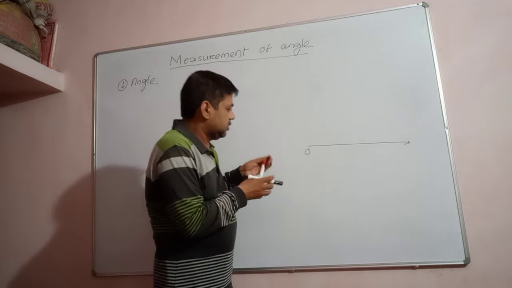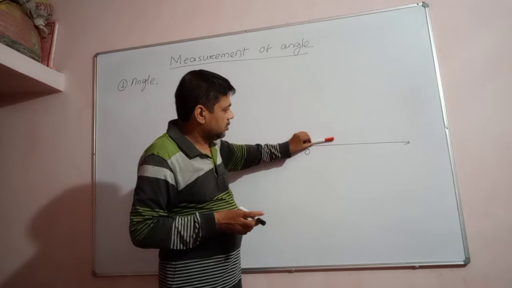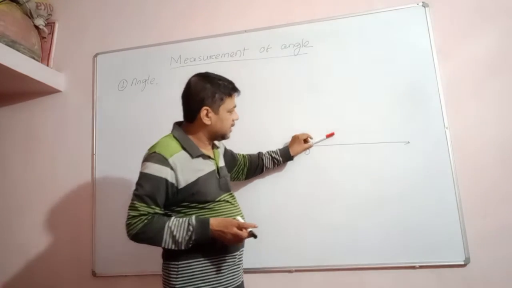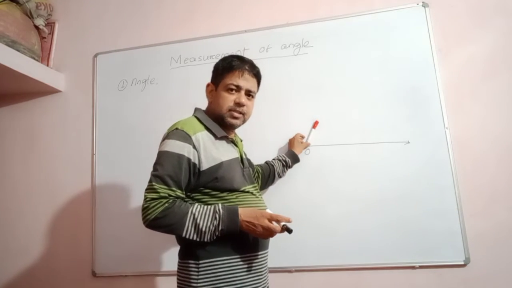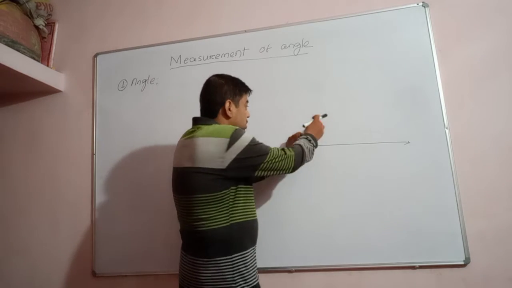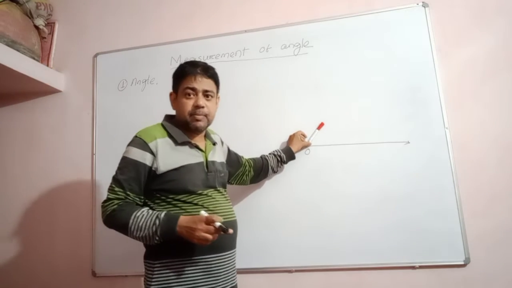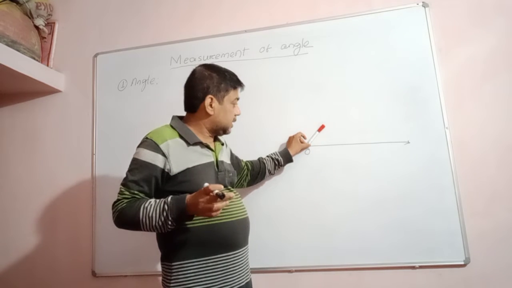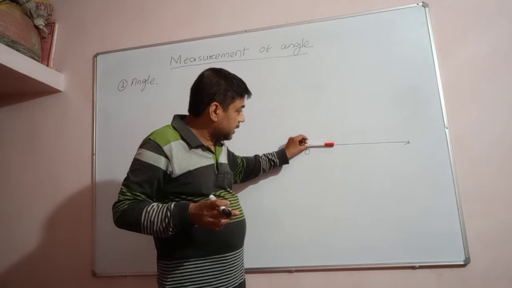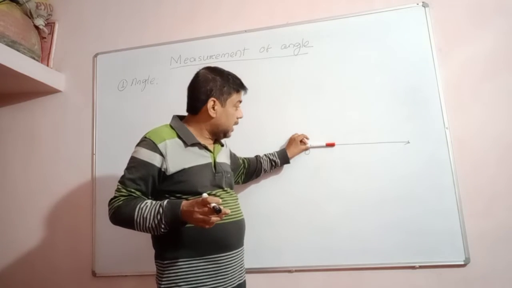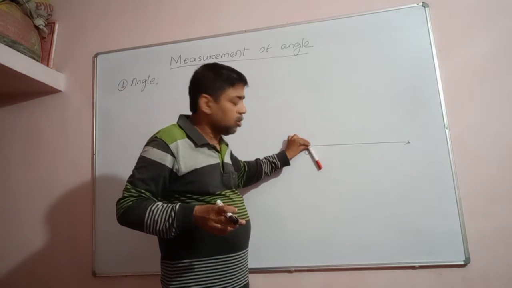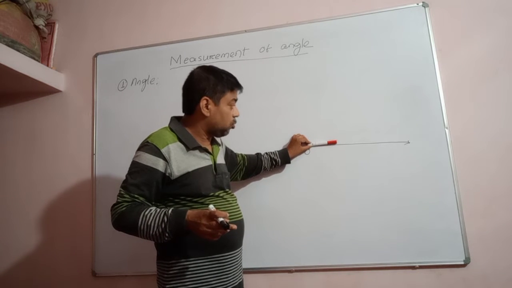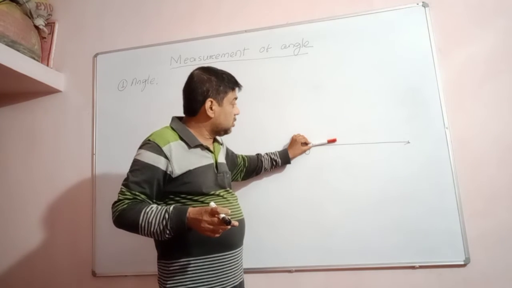And another line with the vertex O, I will rotate this line in the anti-clockwise direction. Whenever I am rotating, this line is known as the rotating line. This red marker. And this rotating line is also known as the terminating line. Okay. So this terminating line is not fixed. It can be rotated either in anti-clockwise direction or in clockwise direction. So during the rotation of this line with the initial point O with the fixed line, we are creating an angle.